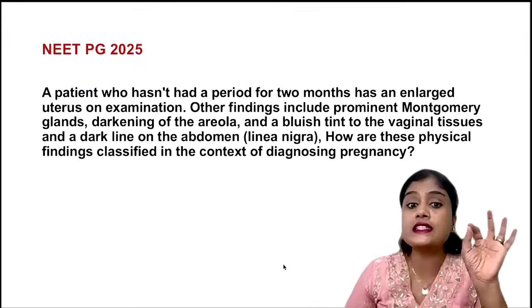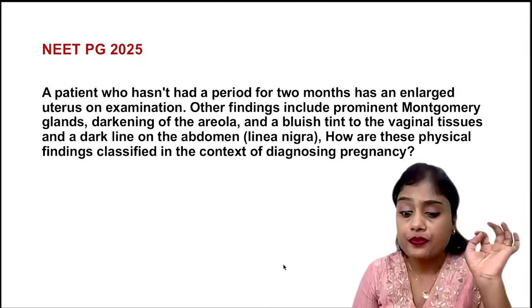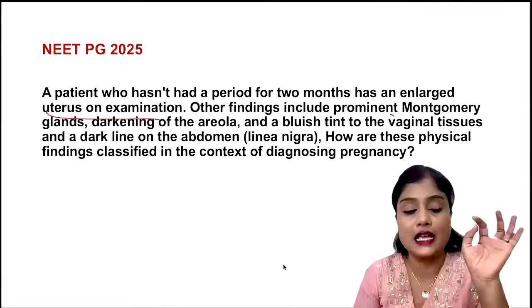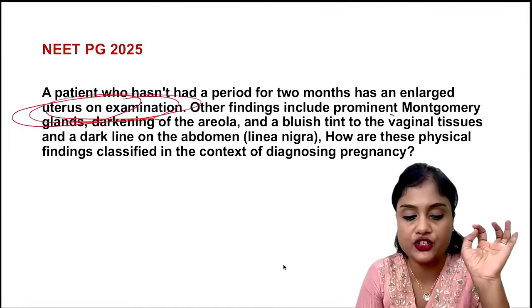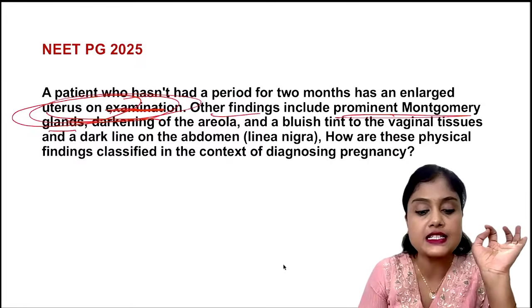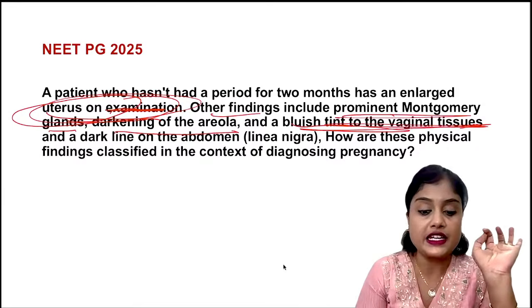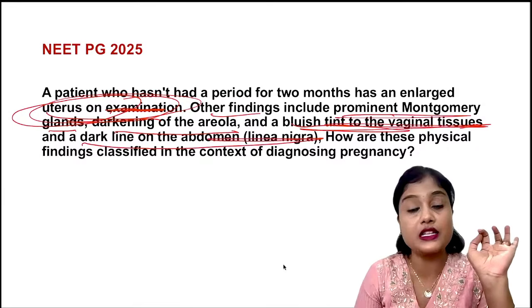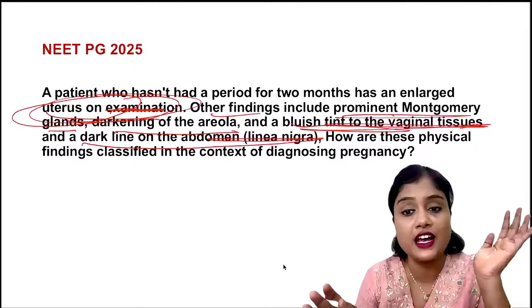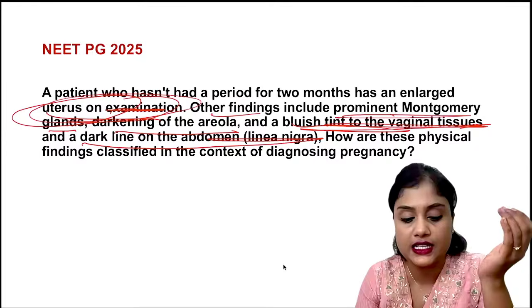In our NEET PG 2025, this question was there. A patient who hasn't had a period for the last 2 months has an enlarged uterus on examination. So this is an examination finding. Other findings including prominent Montgomery glands, darkening of the areola, bluish tint on the vaginal tissue, and a dark line on the abdomen, that is your linea nigra. So all these are what? These are signs of pregnancy, isn't it?